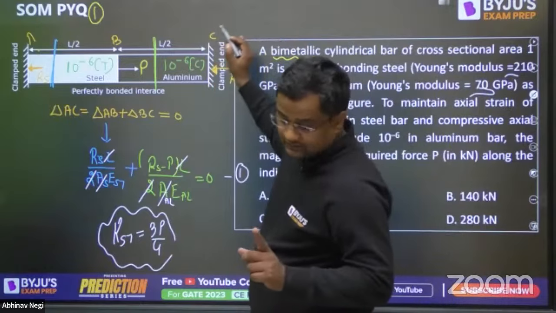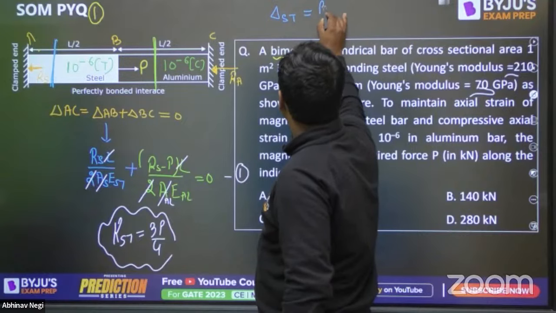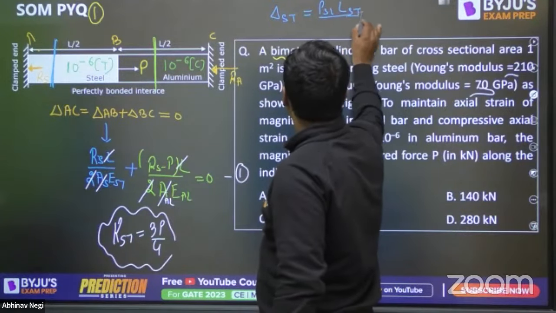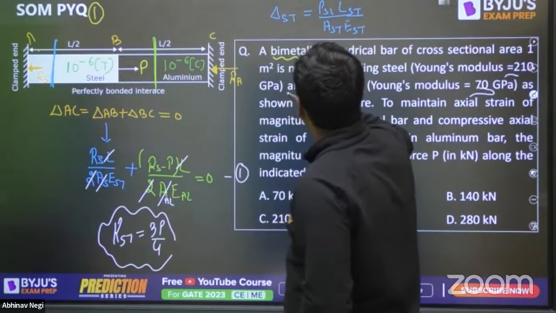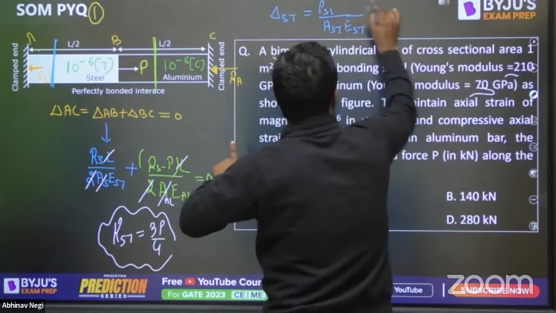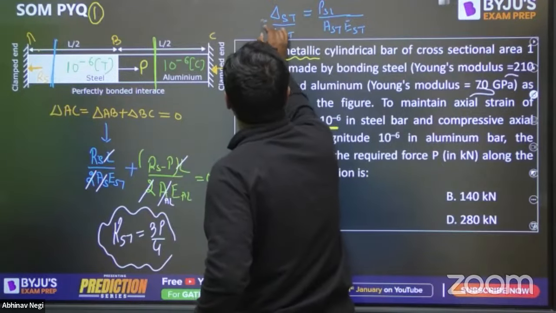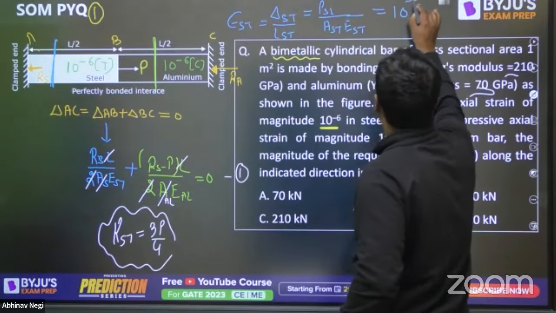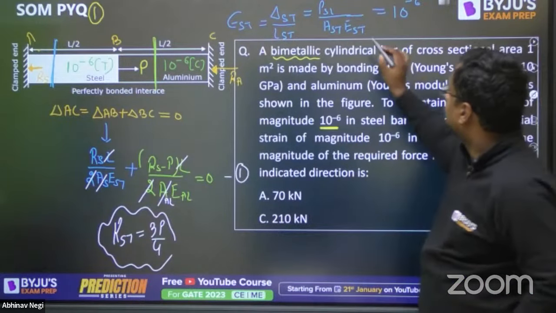Now delta of steel is equal to P of steel into L of steel divided by A of steel into E of steel. Okay, and delta by L, if I put this L here, delta by L of steel is the strain of steel, and strain of steel is 10 to the power minus 6. And from here this is the P steel.